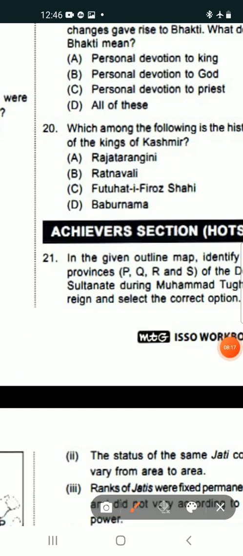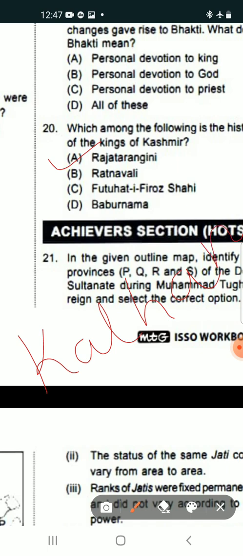First option is Rajtarangini. Second is Ratnabali. Third is Tuhfat-i-Firoz Shahi, and D is Babarnama. So which is the correct answer? The answer is Rajtarangini. Rajtarangini was written by Kalhana. Kalhana was the author of the Rajtarangini.